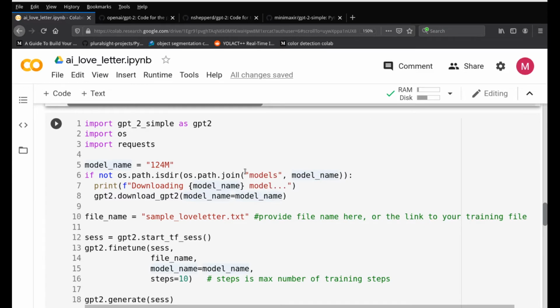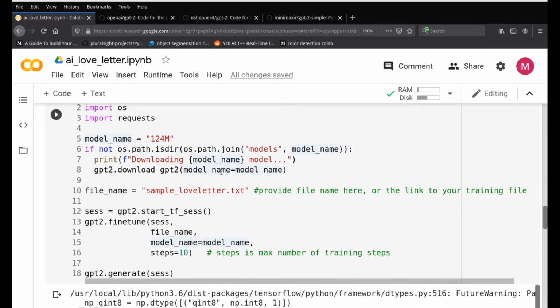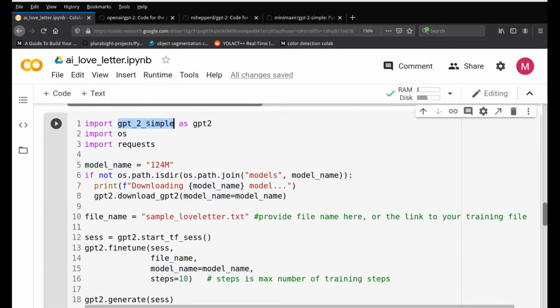So what are we doing right here? Now once you're installing and importing the GPT-2 library, the first step is to define the model name. GPT-2 Simple comes with different types of model names, and this basically means that it has been trained on 124 million parameters.